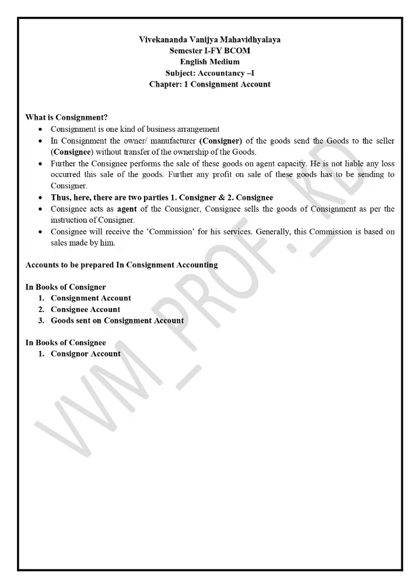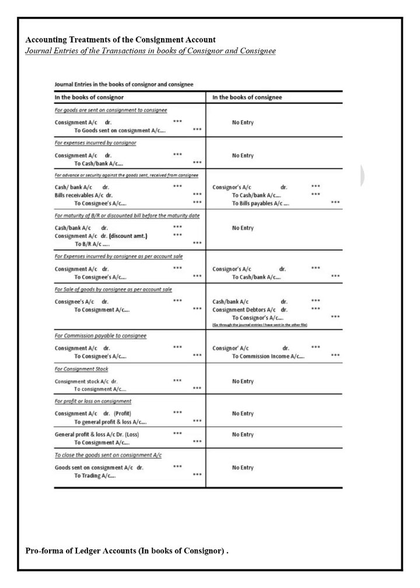Here are some of the journal entries I have listed in both the books, in the books of the consignor and the books of the consignee. The first entry is for goods sent on consignment to the consignee. The consignor will send his goods to the consignee for consignment business.